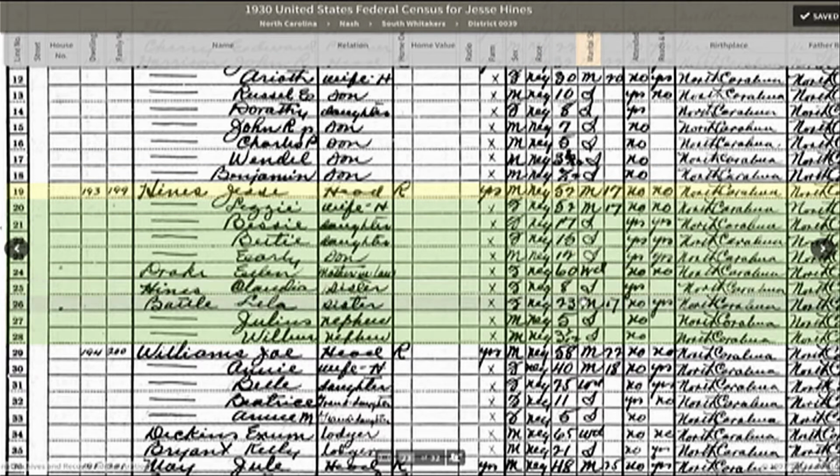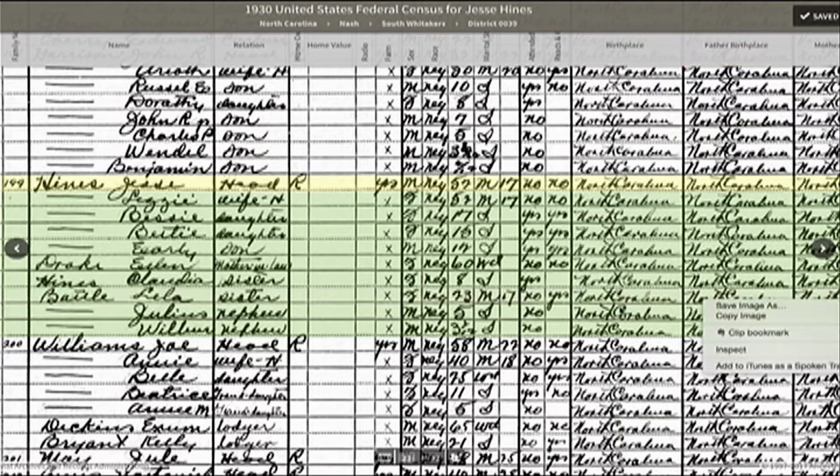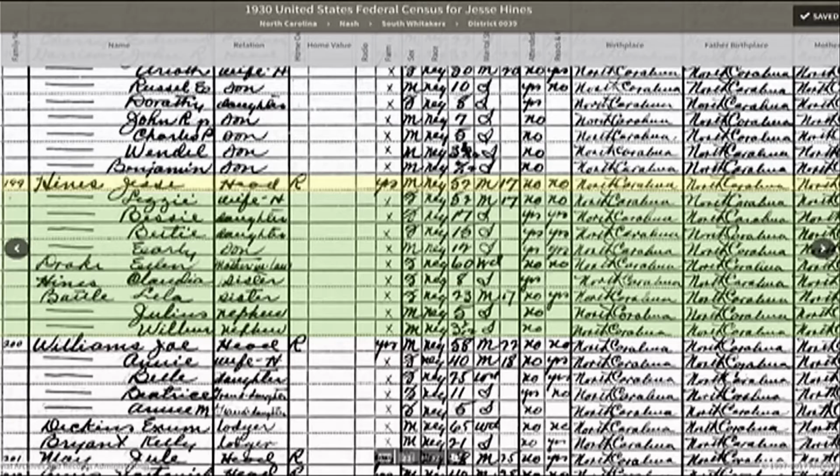Over here, it gives you their ages. So your great-great-grandma was 23 years old in 1930. And this over here is telling us where she was born, where her father was born, and where her mother was born. So North Carolina, you have a lot of ancestry in North Carolina. And look at all these people that you now have on your tree. So we were able to find them in the 1930 census. Let's see if we can find Frank.